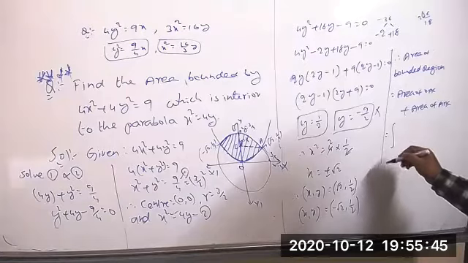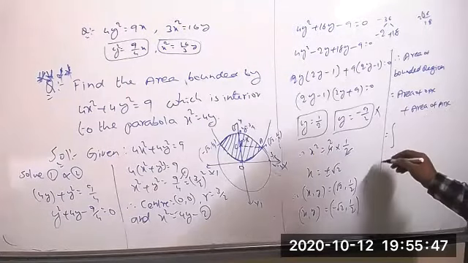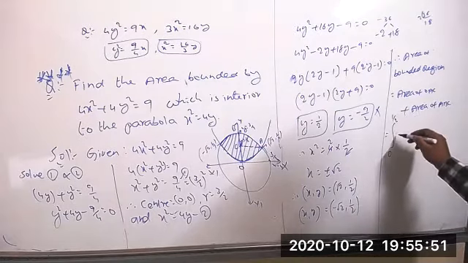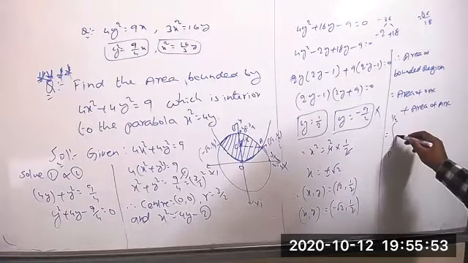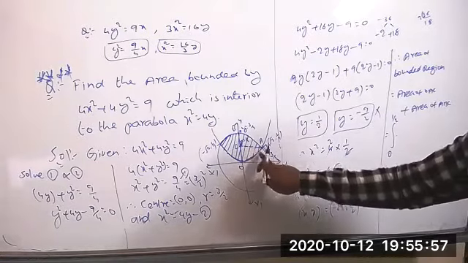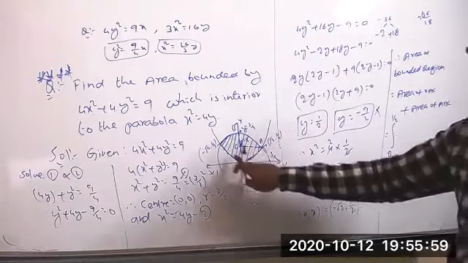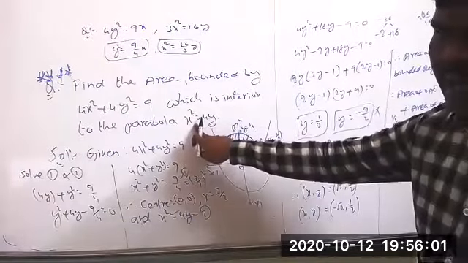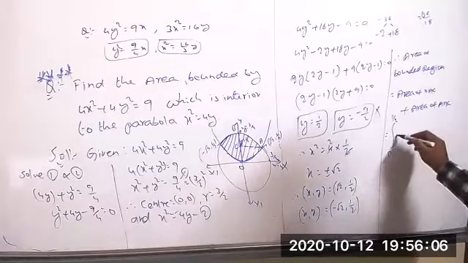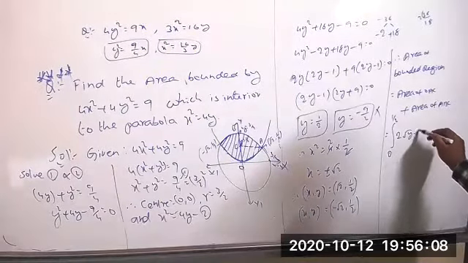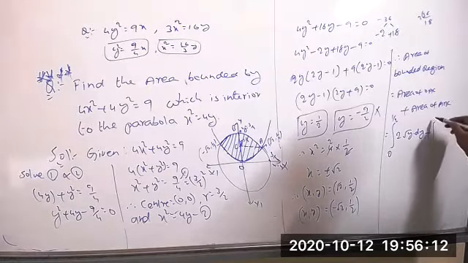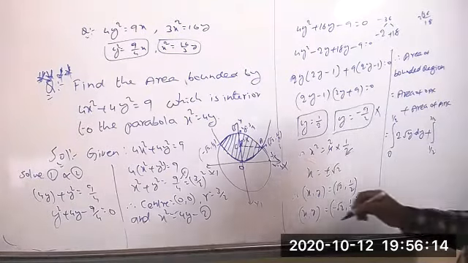So integration of, if we take the first one, the limits will be 0 to 1 by 2. So the value of y, y means you can find the x value. And based on the parabola, whenever finding the first one, you can take the parabola. So what is the parabola equation here now? x square equal to 4y. Then x equal to root of 4y it is. That means 2 into root y. 2 into root y into dy plus integration of 1 by 2 to 3 by 2 and circle equation you